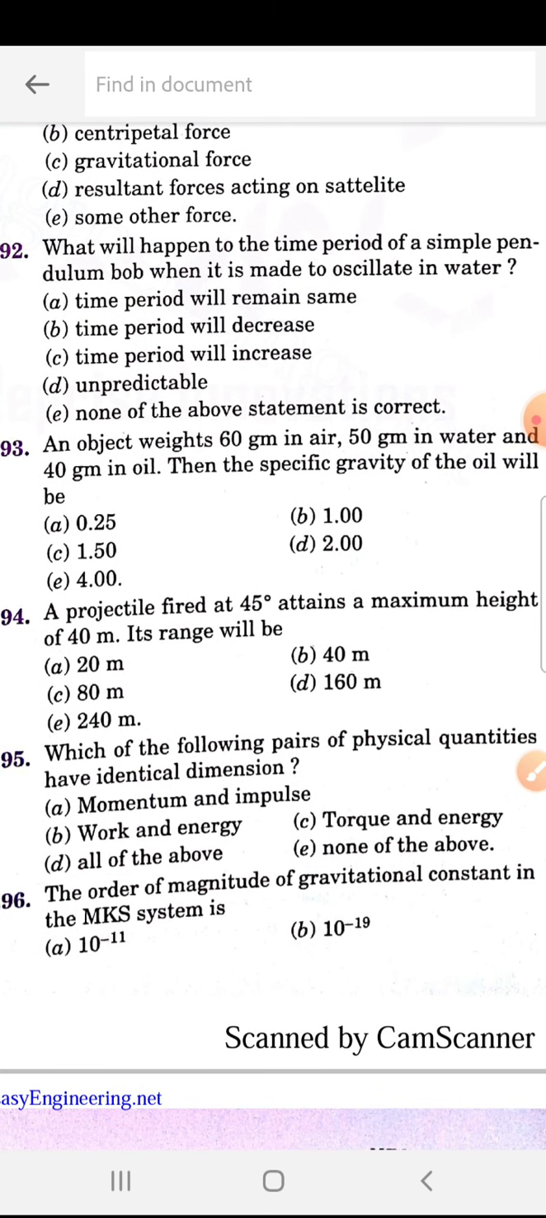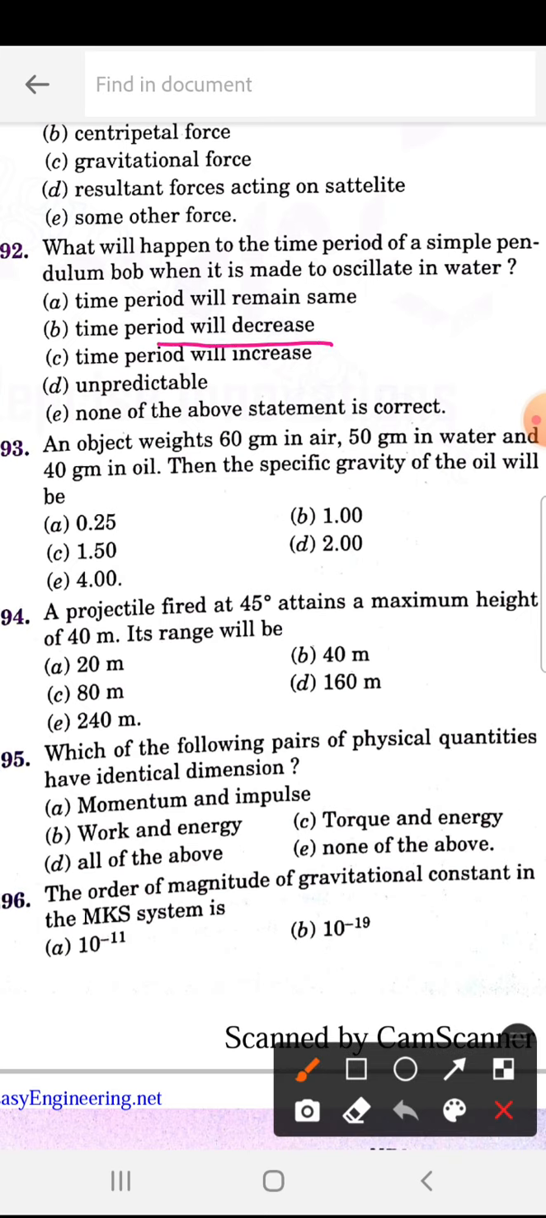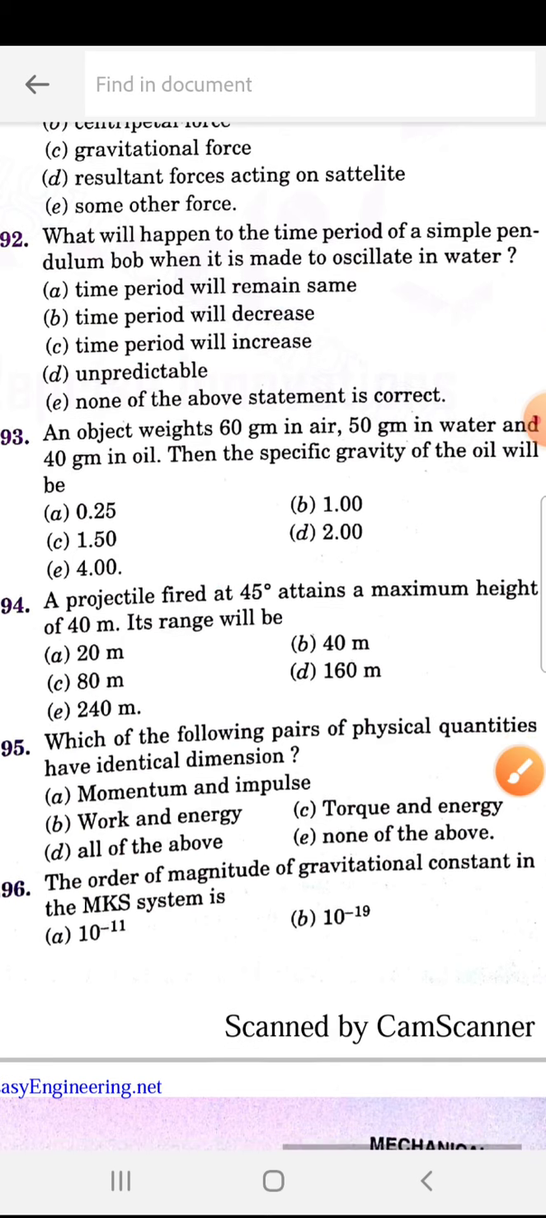What will happen to the time period of a simple pendulum bob when it is made to oscillate in water? So 292, it is C. Time period will increase because in water it will move very slowly, so time will be more.